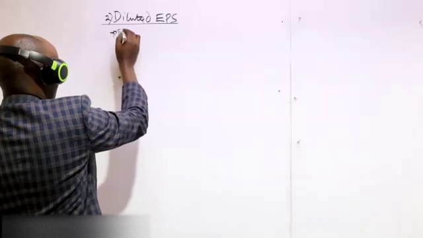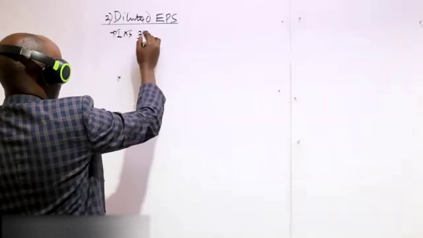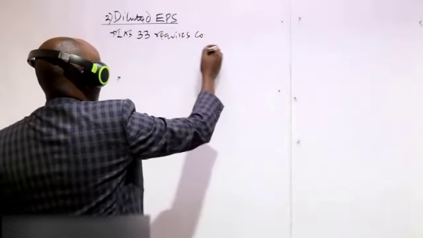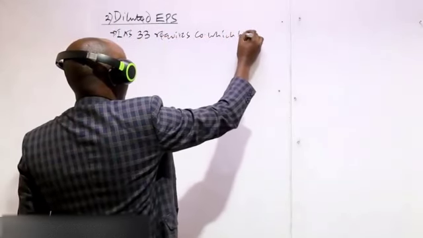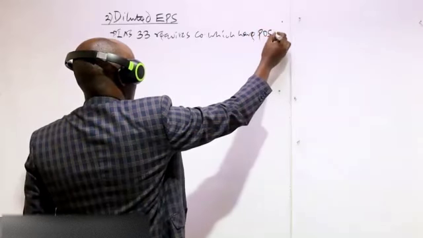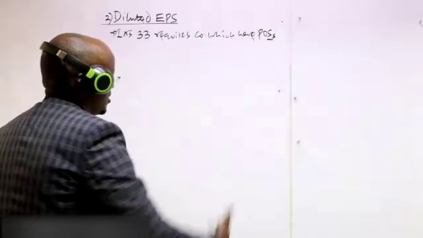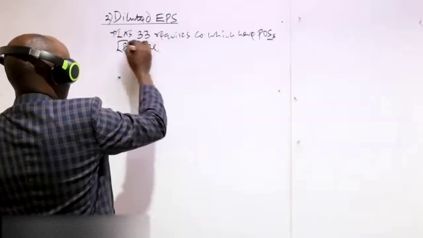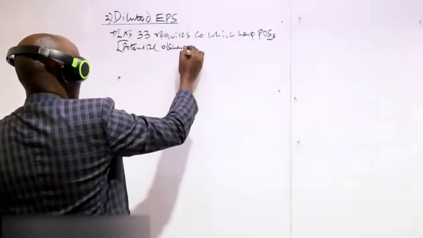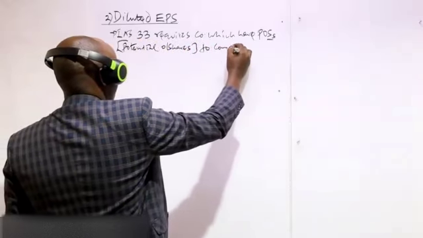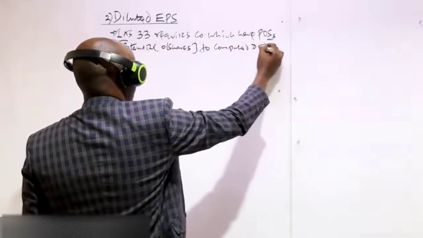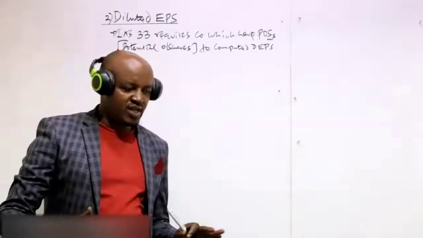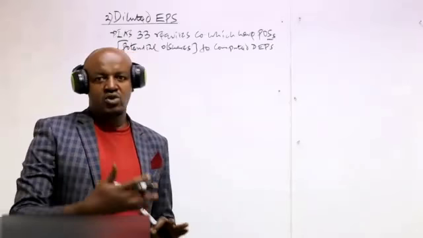So the first important point to note is that IAS 33 requires companies which have potential ordinary shares to compute diluted earnings per share. This is earnings per share which is computed by those companies which have got potential ordinary shares.